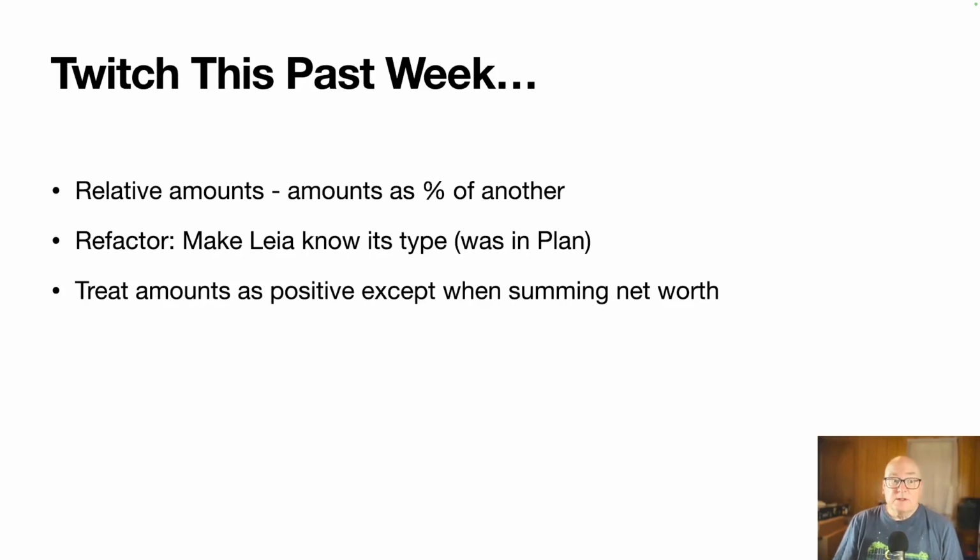And then finally, we switched things so amounts get treated as positive. So when you have an expense, it lists as $500 expense. It doesn't list as negative $500. And this matches more closely to real life. You get a credit card statement. They don't say you owe minus $1,500. They say your balance is $1,500.